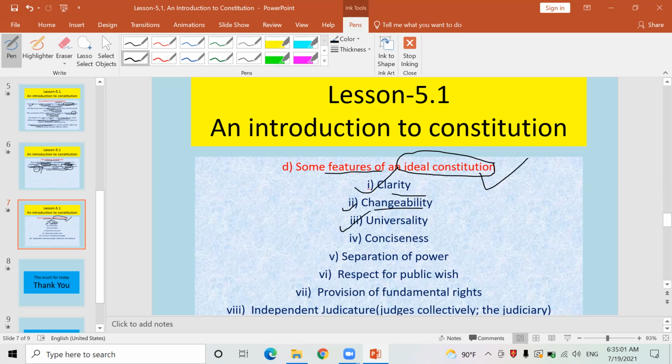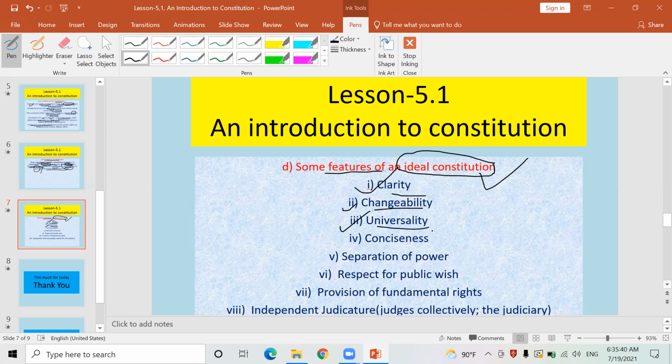Look here, now, the third feature of an ideal constitution is universality. Universality means what? All over the world, how is the form of the government? What are the power and function of the president? What are the power and function of the prime minister? What are the power and function of the parliament and members of parliament? These must be mentioned there. Whatever is in practice around the world, regarding the structure of government and such subjects, this common thing should be mentioned in a constitution. Actually, it is happening also.